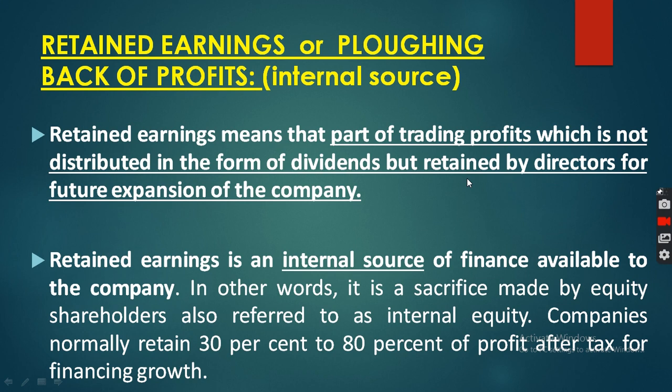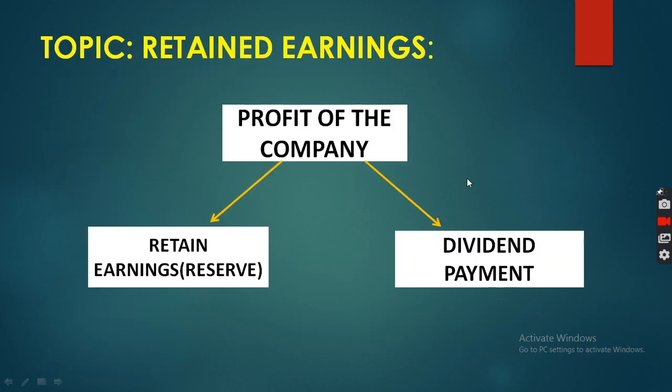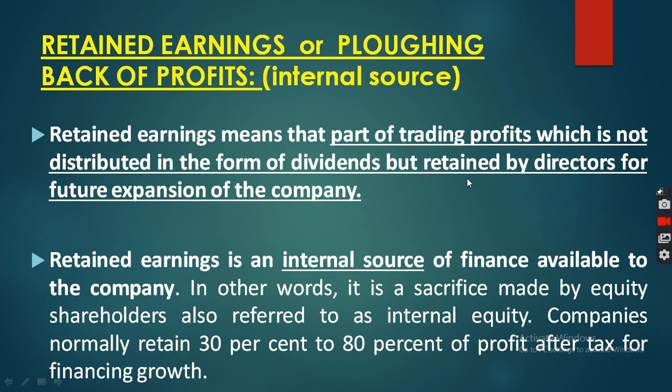And internal means whatever profit is earned by the company, some part of profit the company has to keep in business, which will be helpful in future. Also keep in mind, if the retained earning ratio, RE ratio, is 20%, it means your dividend payout ratio is 80%. Clear? So retained earning means part of trading profit which is not distributed in the form of dividend but retained by directors for future expansion.